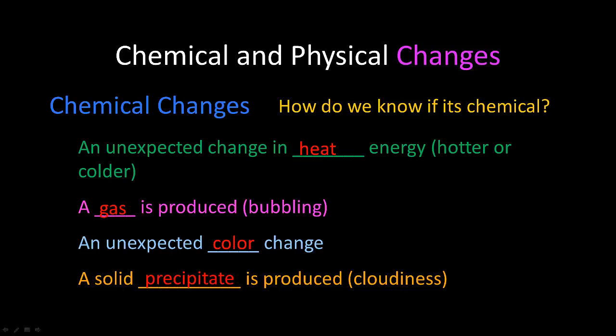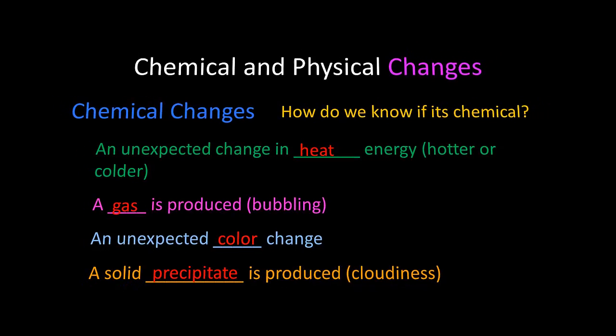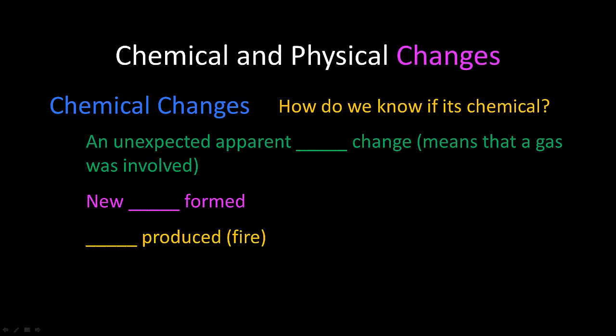A solid or a precipitate is produced. A clear solution turns cloudy. That is an indicator that a precipitate, or a solid, was formed. An unexpected apparent mass change usually means that a gas is involved. So if you start out with 1 gram of something and then you have a chemical reaction going on and you end up with 0.8 grams, you don't expect that to happen. So you probably lost it from a gas being formed.